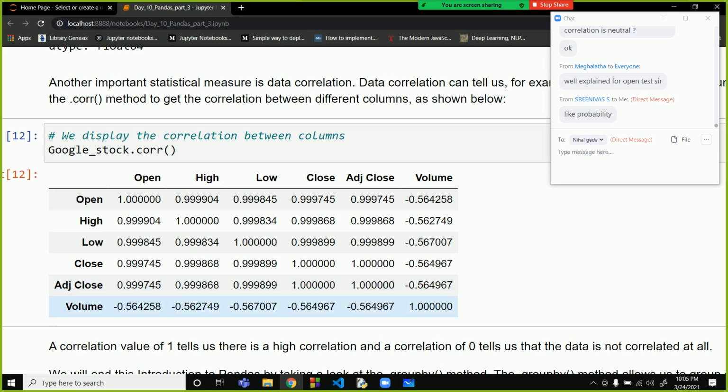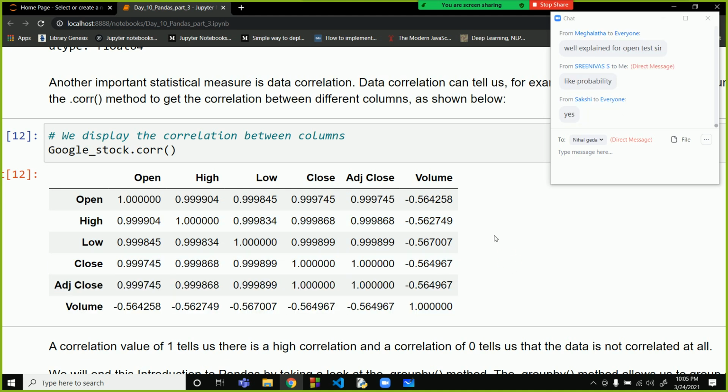You can see that the higher the open value is, the lower the volume traded will be. Why? Because at a high value, no one will want to buy a stock. So if a value opens high, the volume traded will be less. So it is having a negative relationship. Okay, are you all understanding how it is working?